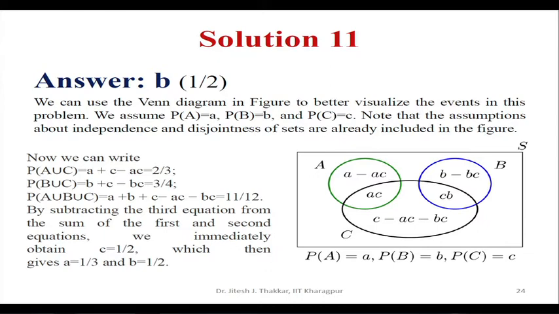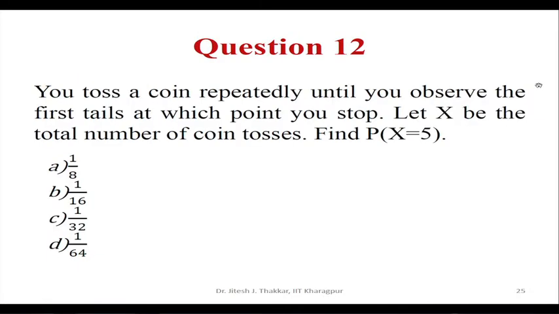to 2 by 3. Probability of B union C is given as B plus C minus BC, which is equal to 3 by 4. And probability of A union B union C can be given as A plus B plus C minus AC minus BC, which is equivalent to 11 by 12. So, if we subtract the third equation from the sum of the first and second equation, we immediately obtain C is equal to 1 by 2 and hence A is equal to 1 by 3 and B is equal to 1 by 2. So, the correct answer is 1 by 2, answer B.